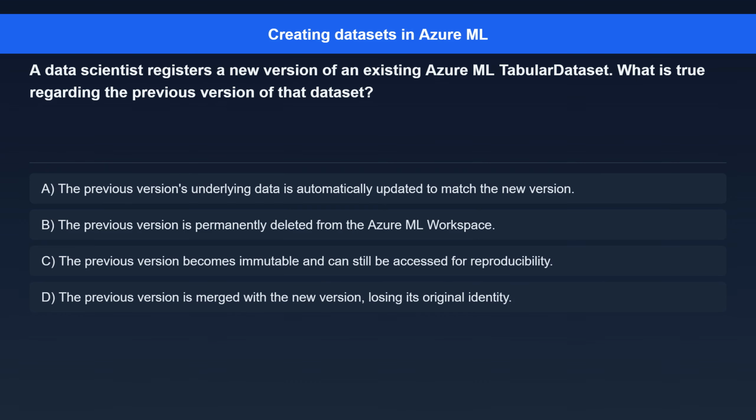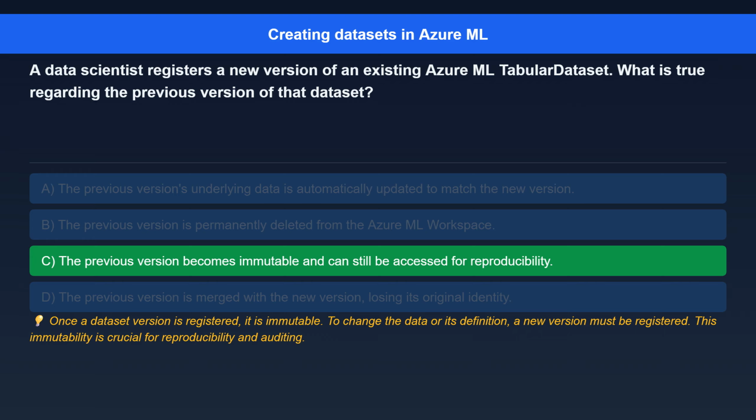Question 9. A data scientist registers a new version of an existing Azure ML tabular dataset. What is true regarding the previous version of that dataset? Option A. The previous version's underlying data is automatically updated to match the new version. Option B. The previous version is permanently deleted from the Azure ML workspace. Option C. The previous version becomes immutable and can still be accessed for reproducibility. Option D. The previous version is merged with the new version, losing its original identity.